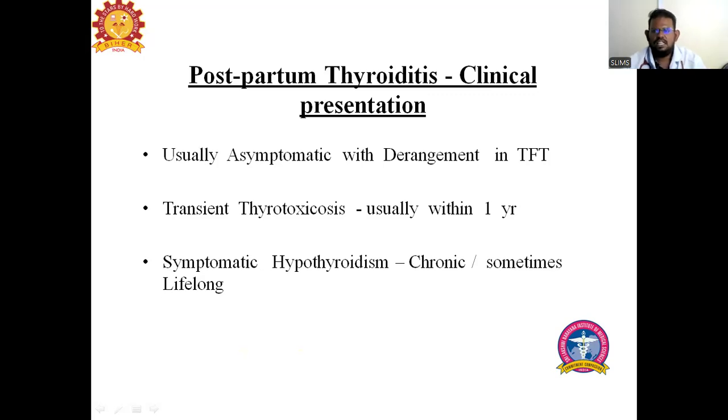Usually after 1 year of delivery, they come with the presentation of hypothyroidism, though it is rare. Sometimes there may be thyrotoxicosis also, usually within 6 months to 1 year, but after 1 year of delivery, there may be chronic hypothyroidism. Sometimes it will be lifelong also. So we have to monitor these patients very properly, very regularly.